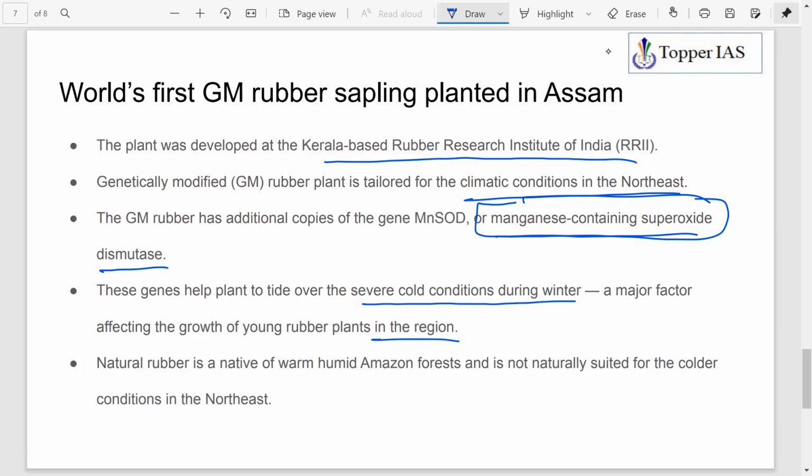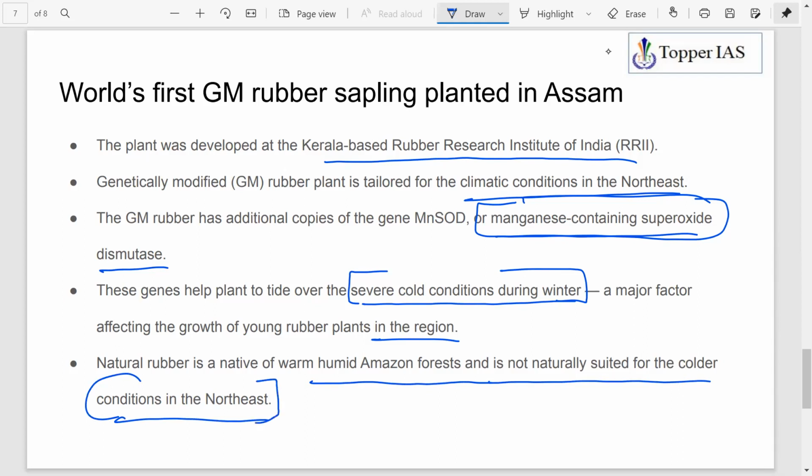So you are achieving a desired trait. The desired trait is resistance to severe cold conditions. That is what the main objective was, genetically modifying the DNA material. And as I said, natural rubber is native to the warm humid Amazon forest and naturally not suited for colder conditions in the Northeast. So this condition you are overcoming with the addition of a gene. Okay,